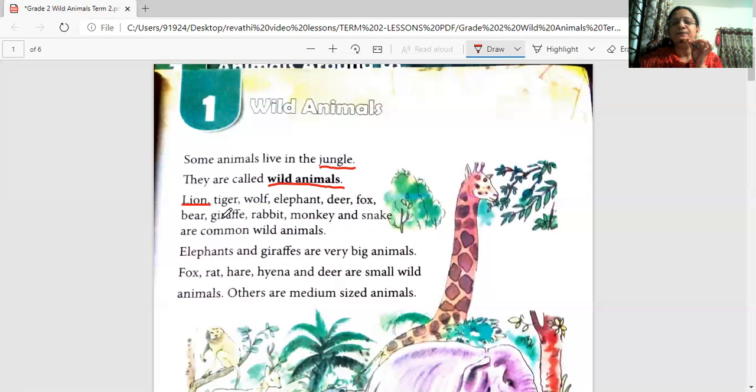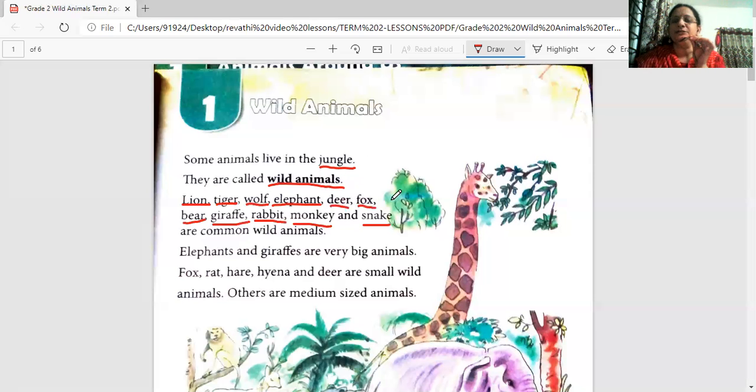Lion, tiger, wolf, elephant, deer, fox, bear, giraffe, rabbit, monkey, snake. So what are all these animals?